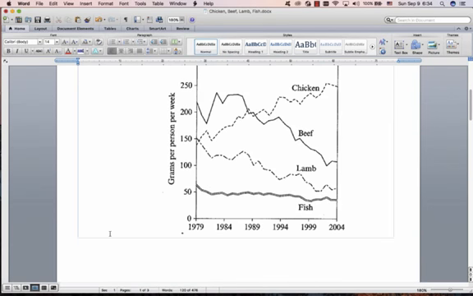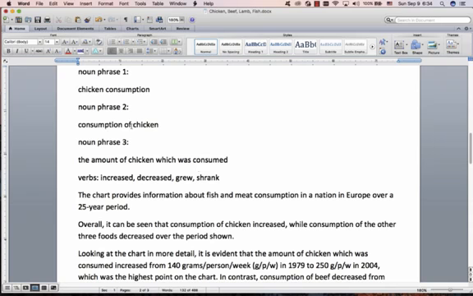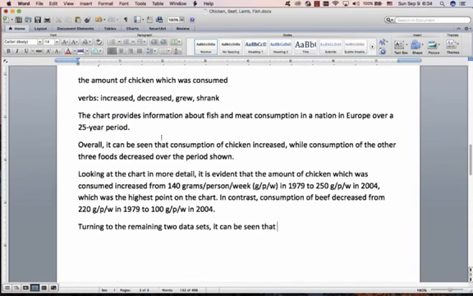So let's do beef. Some nice linking language. This is just some nice linking language, turning to the remaining data sets, turning to the remaining charts. You could say turning to the remaining 2 lines, but data sets is very nice. It can be seen that. So which noun phrase should we choose? Lamb consumption. Let's choose noun phrase 3 again. We've only used it once. The amount of lamb which was consumed.